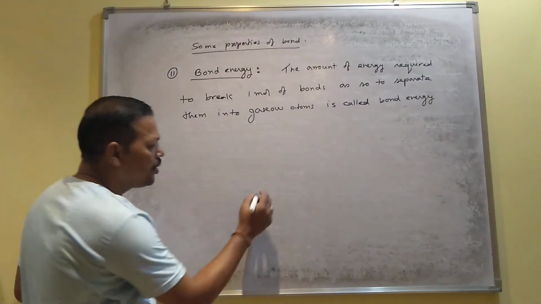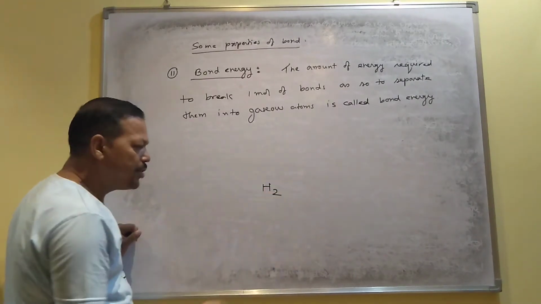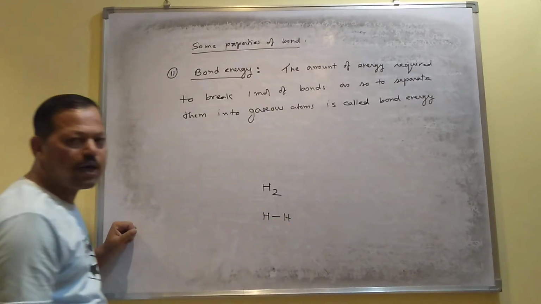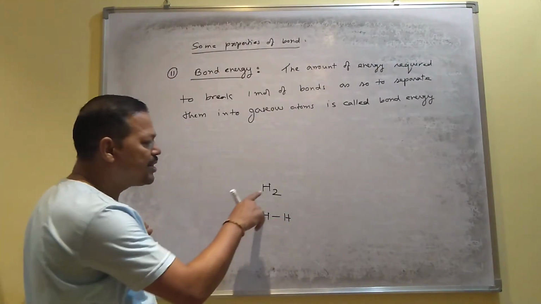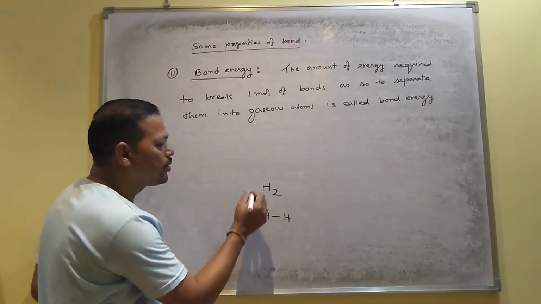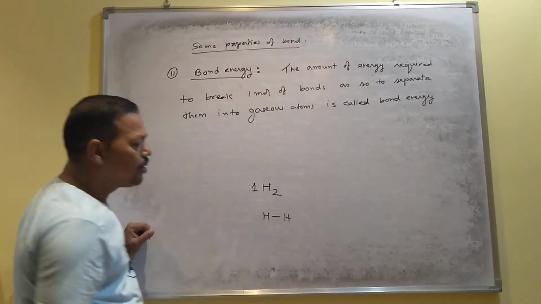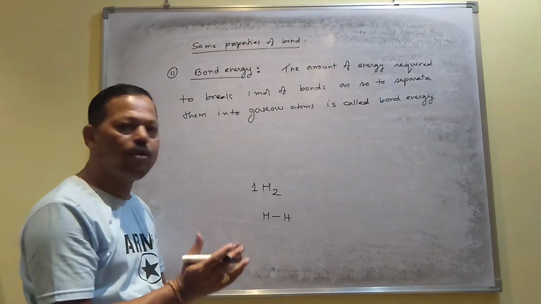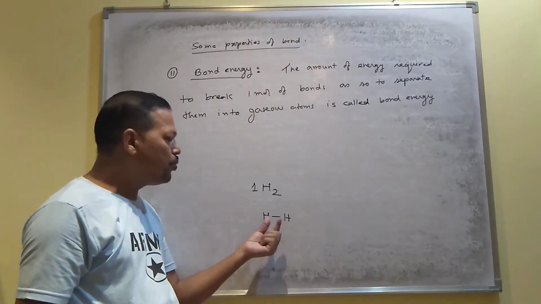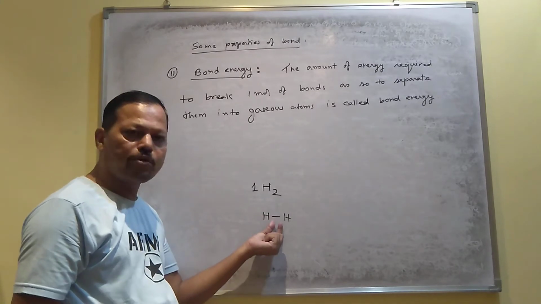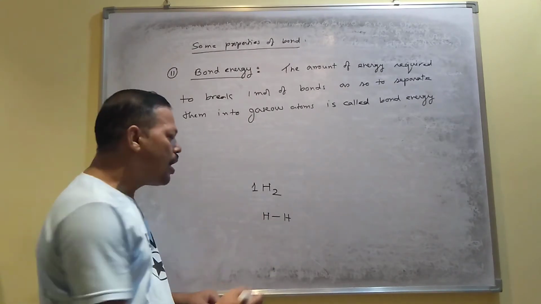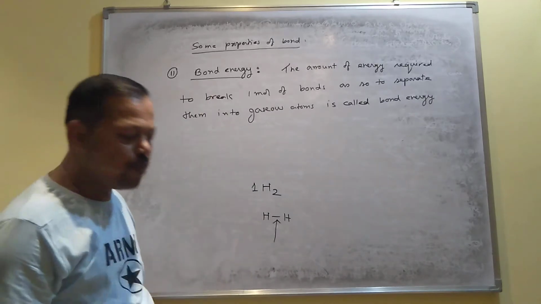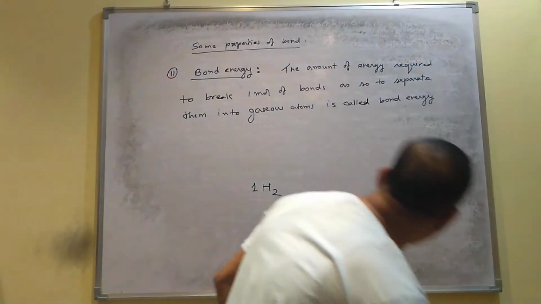So suppose this is a hydrogen molecule, and you know a hydrogen molecule contains one covalent bond between two hydrogen atoms. Since the molecule always exists as a mole, suppose this is 1 mole of hydrogen, so you don't get a single molecule of hydrogen, always you will get it as a mole. So if you want to break 1 mole of bonds present in hydrogen molecule, how much energy is required? That energy is called bond energy, and it is also called bond enthalpy.